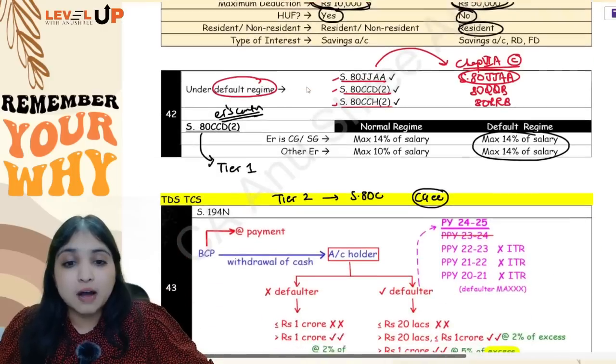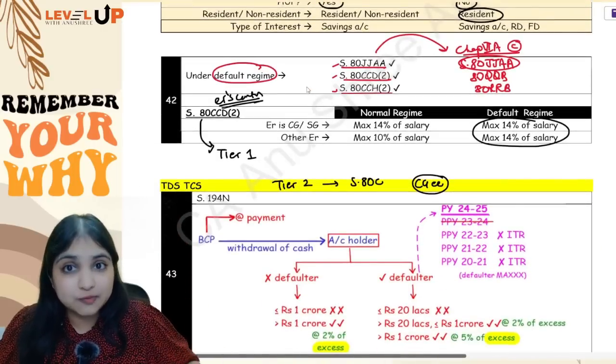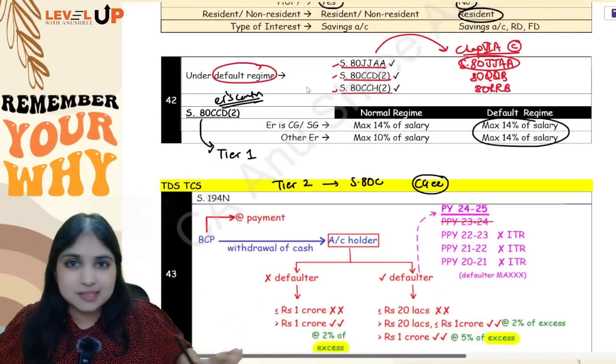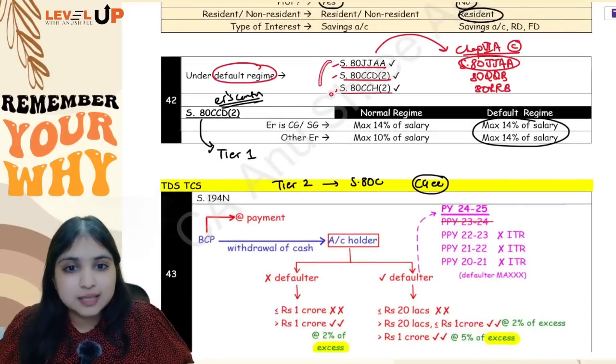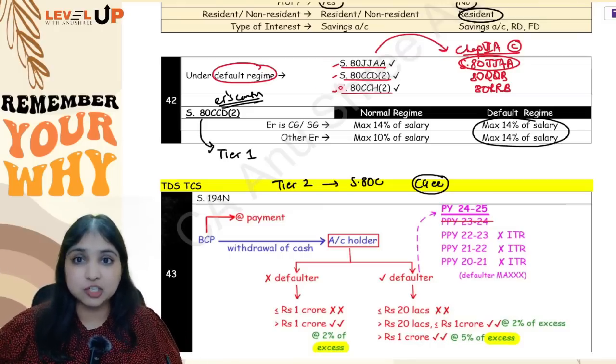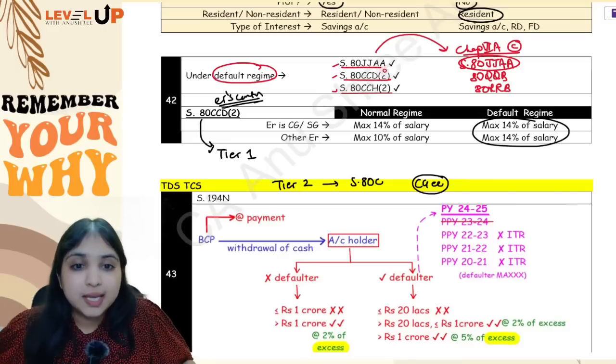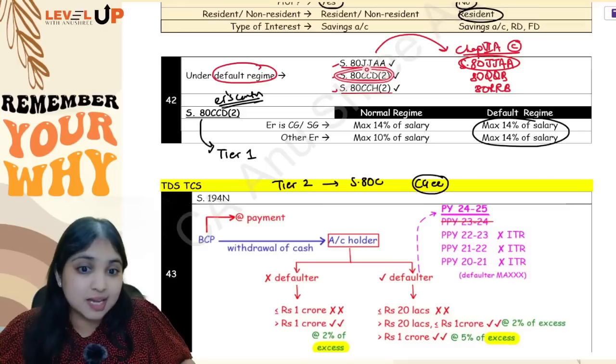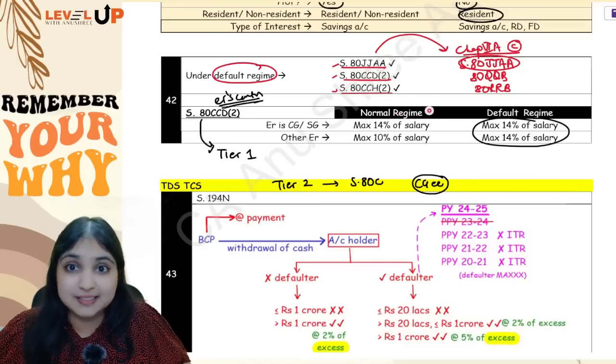Then after this we discussed that if the assessee is following the default regime, then chapter 6A will not be allowed, but however 3 sections in chapter 6A I will still allow: 80JJAA, 80CCD subsection 2, 80CCH subsection 2. 80CCD subsection 2, if you see, is covering the employer's contribution to the NPS Tier 1 account.